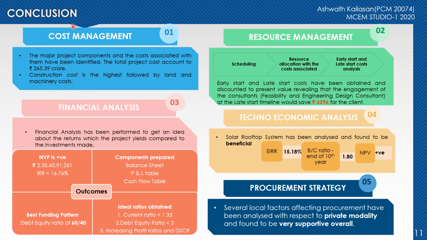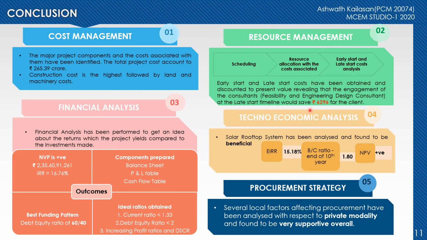Conclusion. The study made, as shown in the previous slides, shows that the total project cost is about 265.39 crores, among which the construction cost is the highest, followed by the land and the machinery cost. The resource study shows that if the client involves the feasibility consultant and engineering design consultant in the late start timeline, then there would be a saving of rupees 6,296.